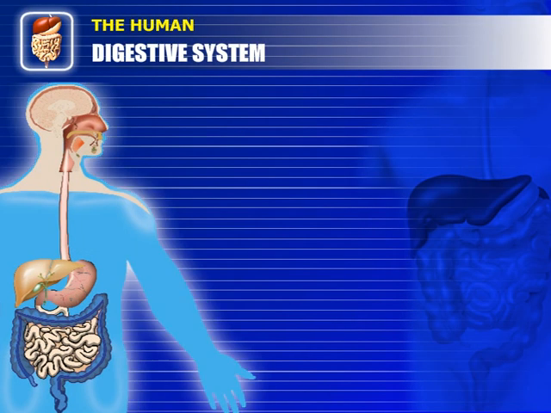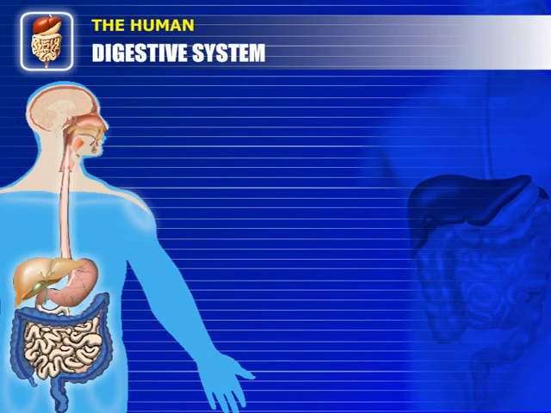The digestive system is made up of the digestive tract, a series of hollow organs joined in a long twisting tube from the mouth to the anus, and the other organs that help the body break down and absorb food. The organs that make up the digestive tract are the mouth, esophagus, stomach, small intestine, and large intestine.